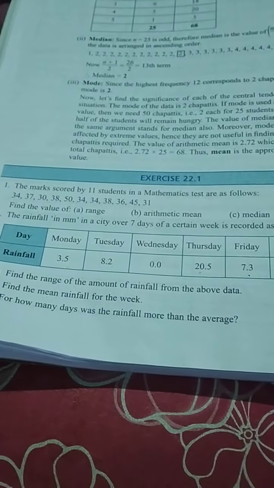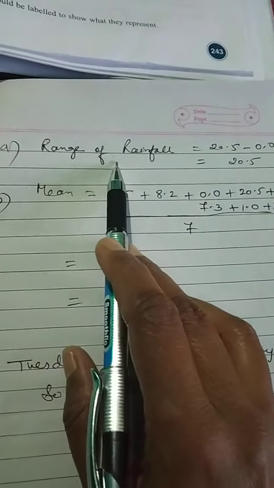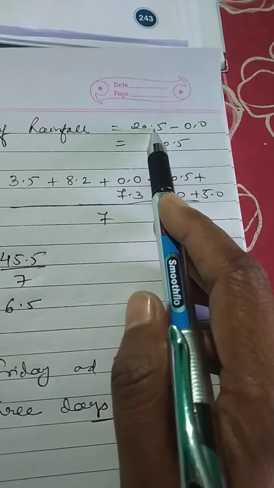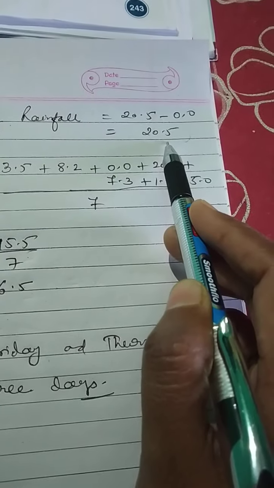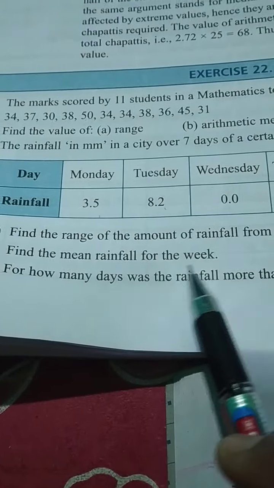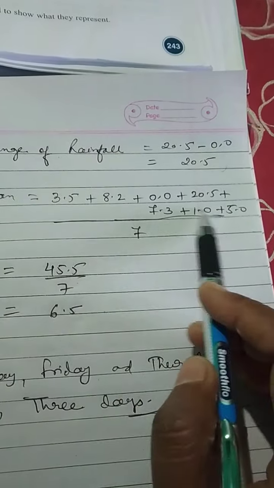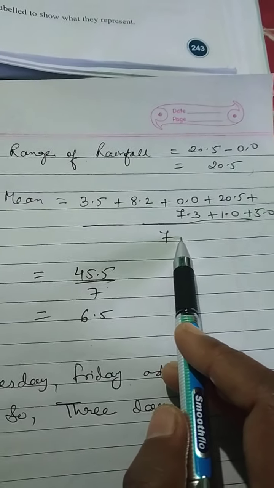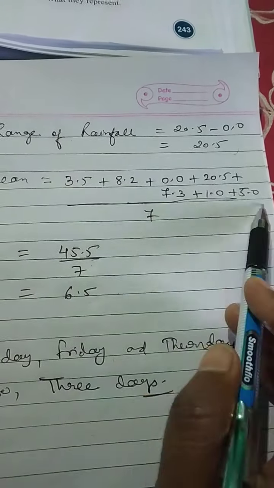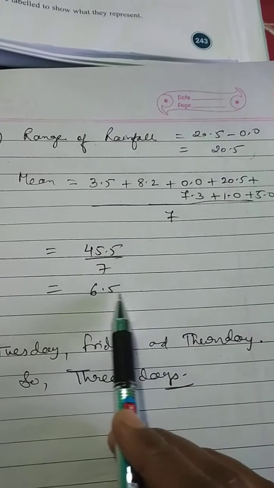So how to find out the range? Very simple. Look at here. Question number 2, range of the rainfall is equal to maximum value minus minimum value. That will be equal to 20.5 minus 0 will be equal to 20.5. Okay. But in the next question, you have to find out the mean rainfall for the week. Mean means arithmetic mean only. So we will add up all the observations divided by number of observations. Number of observations is 7 only. 1, 2, 3, 4, 5, 6, 7. So we will divide it by 7. If you add, you will get 45.5 divided by 7. That will be equal to 6.5.